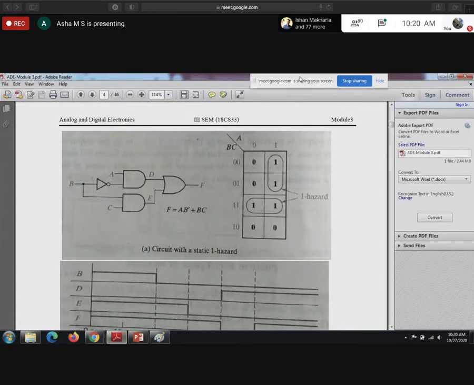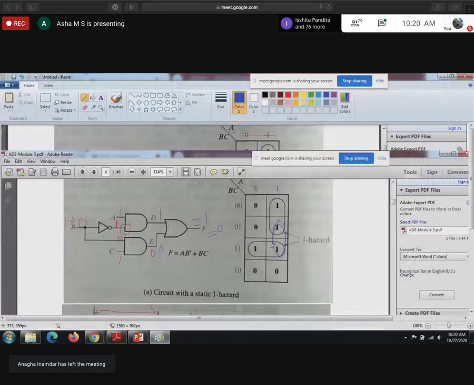Here there are adjacent terms. Wherever the adjacent terms are not grouped, whether in SOP or POS, there is an occurrence of hazard.